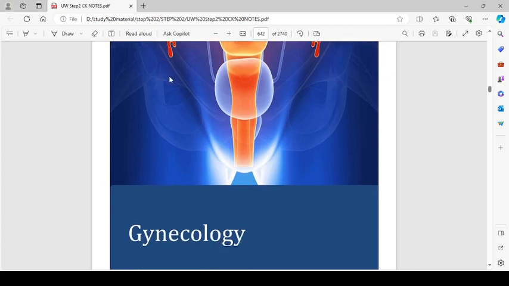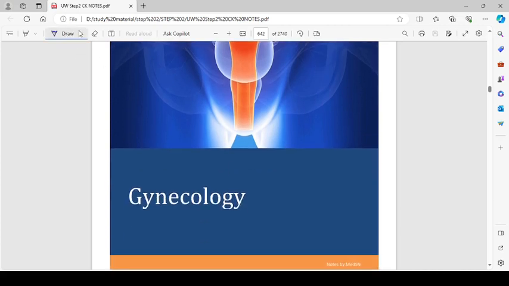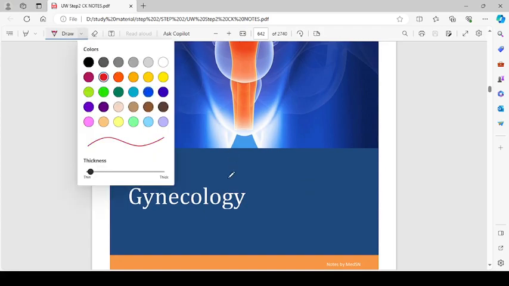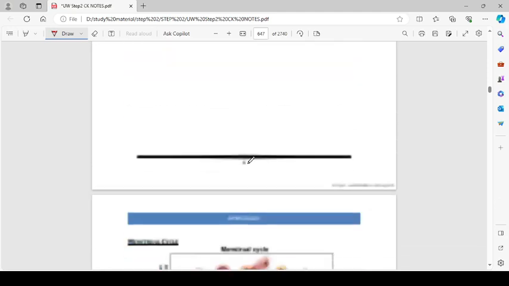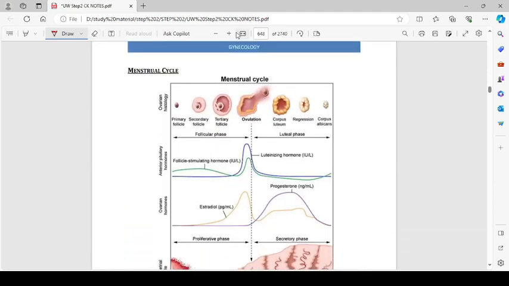Bismillahirrahmanirrahim. Today we are going to start with gynecology. So let's get straight into this. The first topic of gynecology is the menstrual cycle. In the menstrual cycle, let me zoom it in.